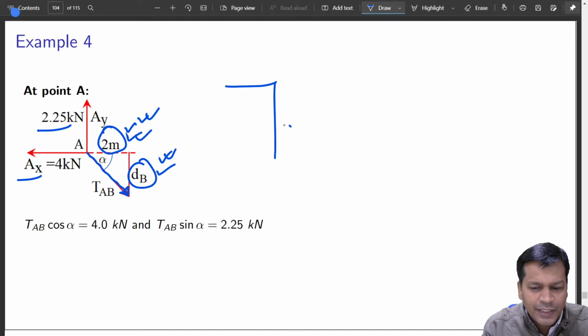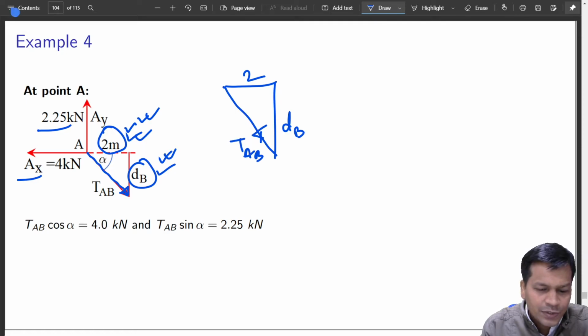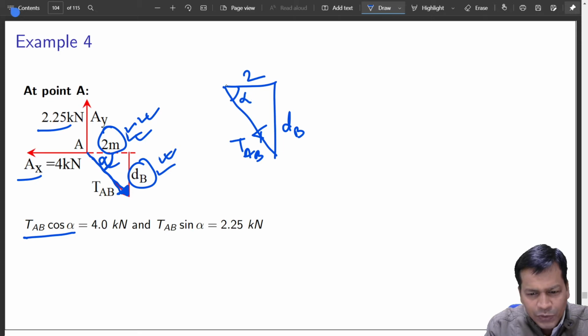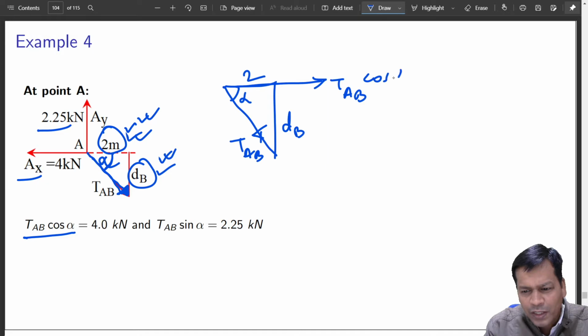So 2 meters and dB define the direction of this TAB. So the slope of the force triangle line and the slope of this geometrical line are the same. Now let us say this angle is alpha. Then TAB cos alpha should balance AX. Clear?